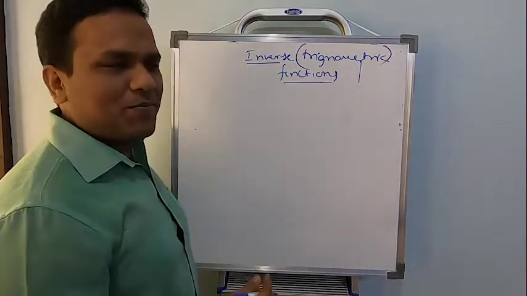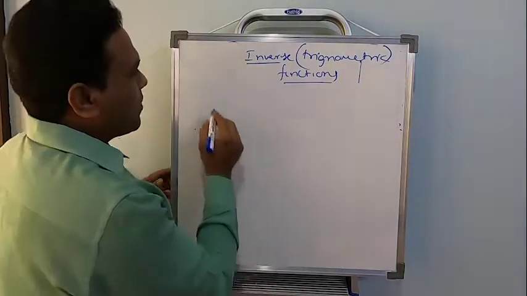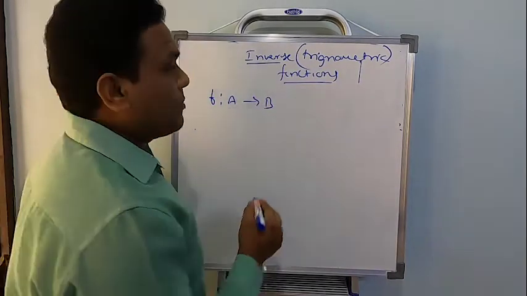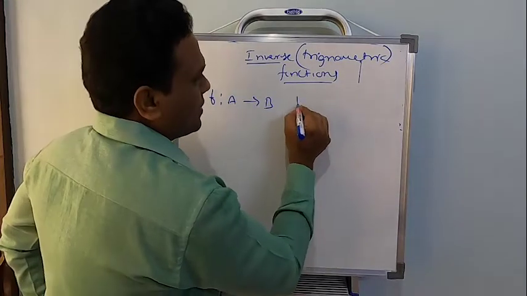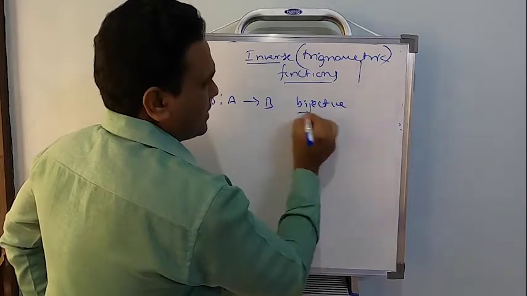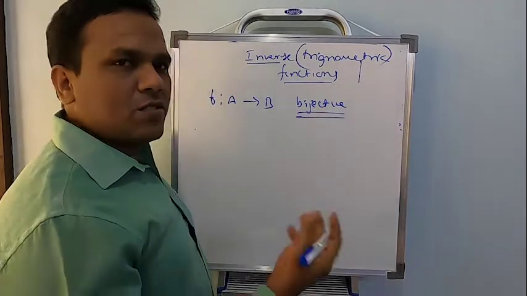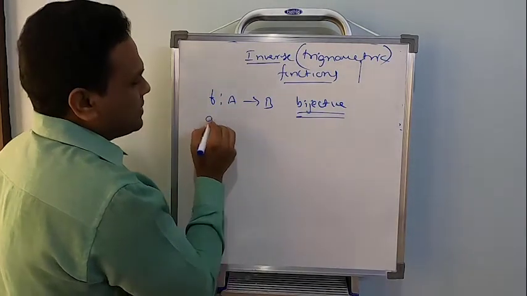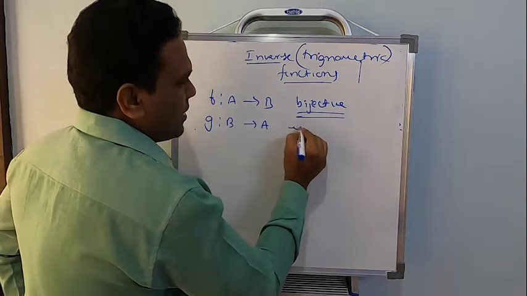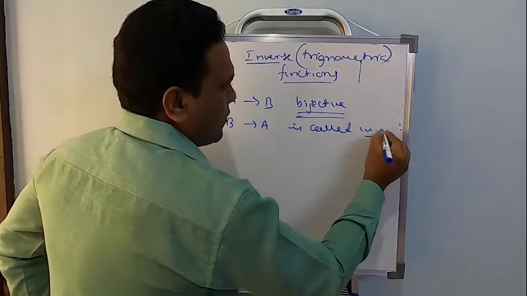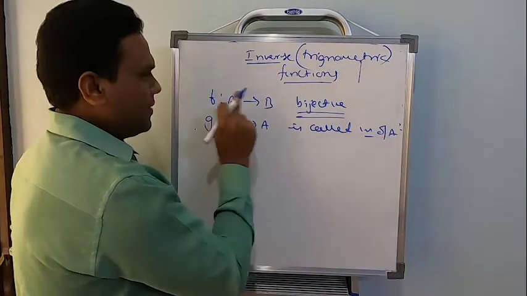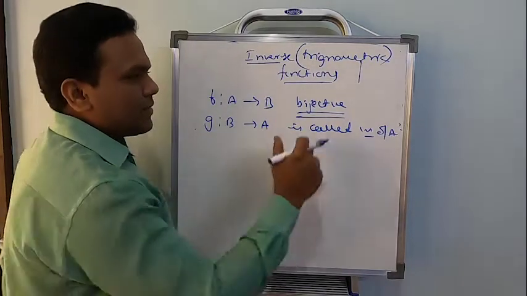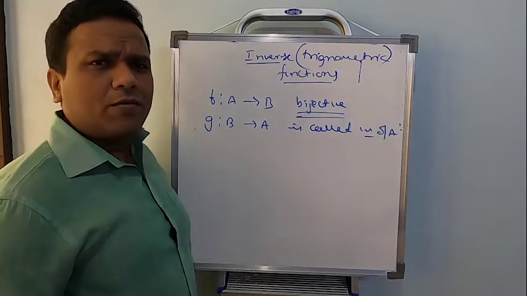We'll come back to this later. Let us study something called the inverse function. If you remember, in the last topic we studied, if f is a function from set A to set B, and remember, inverse will exist if this function is bijective, the most important thing. If this function is not bijective, then inverse does not exist at all. So if f from A to B is bijective, then there exists a function g from B to A called the inverse of f. Its inverse is simply obtained by interchanging the domain and codomain. Clear? Right. So that's the definition of inverse.